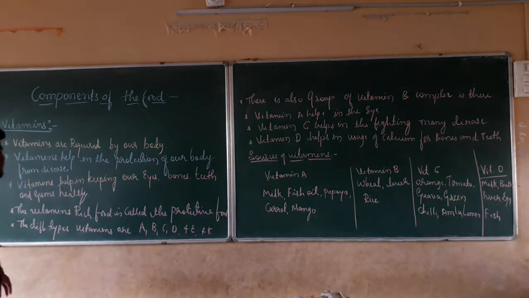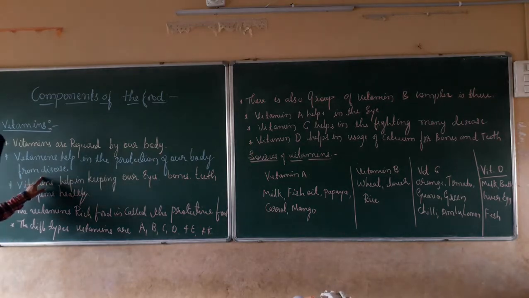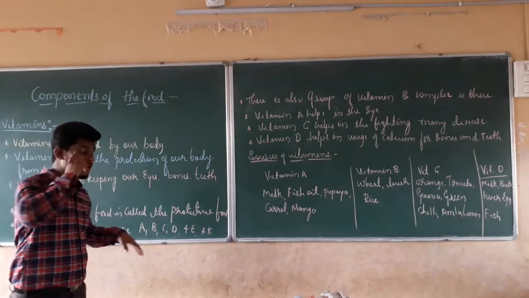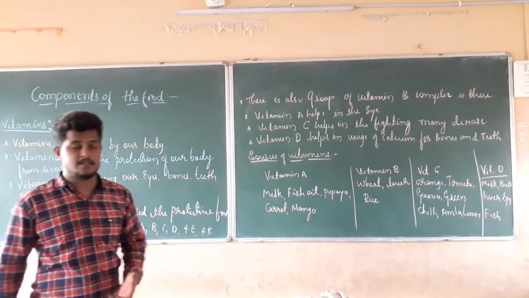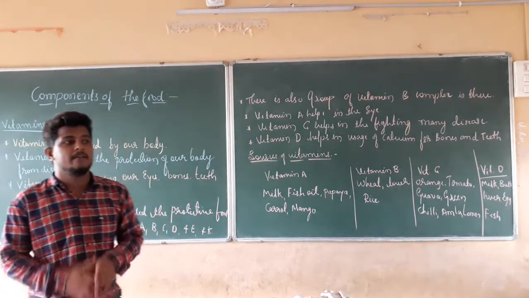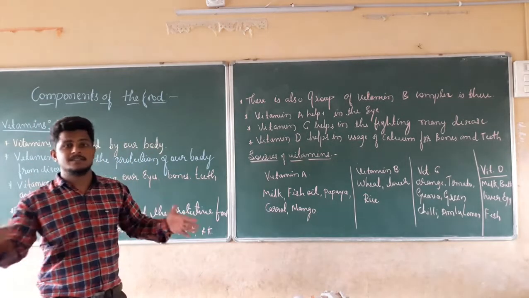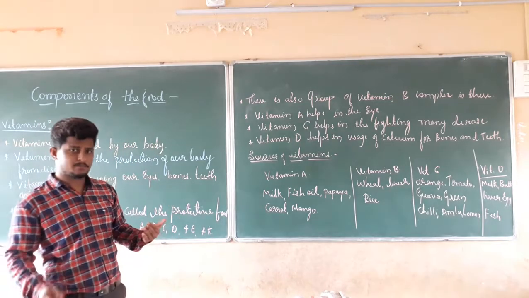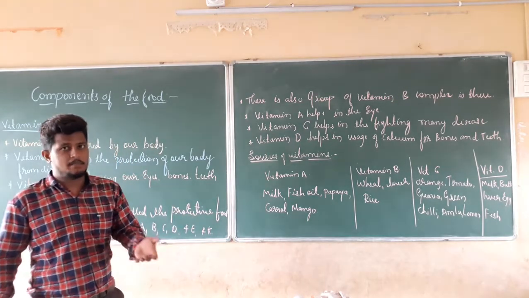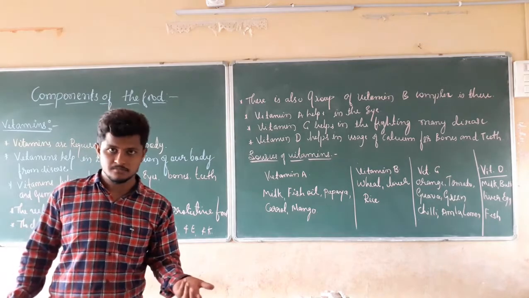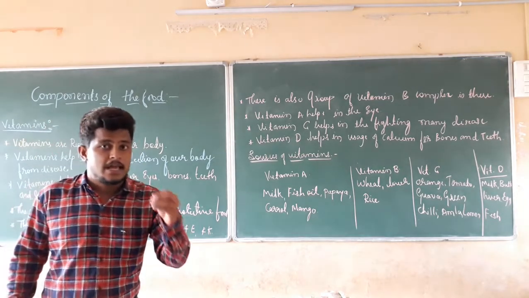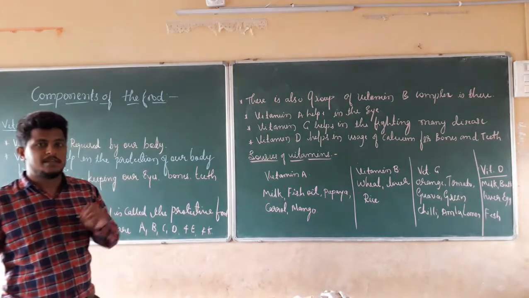Right. The second point, vitamins help in the protection of our body from diseases. Vitamins are the major cause that protect us from many diseases. From cold it protects us, from fever it protects us. Nowadays there is a pandemic going on, that is nothing but corona, the coronavirus.